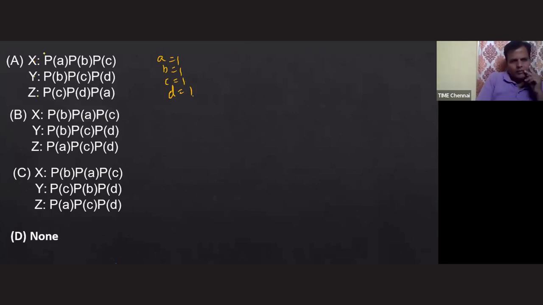Processes X, Y, Z all come at the same time. So down on A, down on B, down on C, they successfully perform. Now, can you perform down on B successfully? No, because B's value is 0. Down on C? No, because C's value is 0. Down on D? Yes.